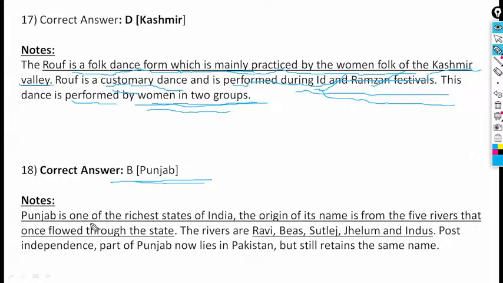Then, Punjab is one of the richest states of India. The origin of its name is from the 5 rivers that once flowed through the state. Punjab.